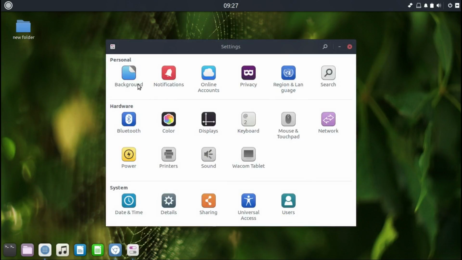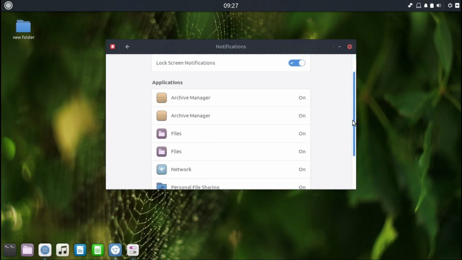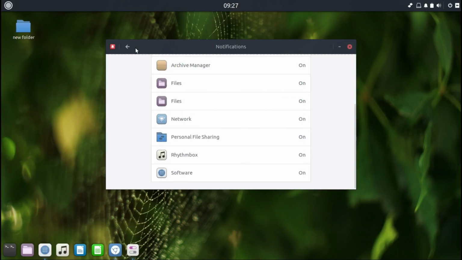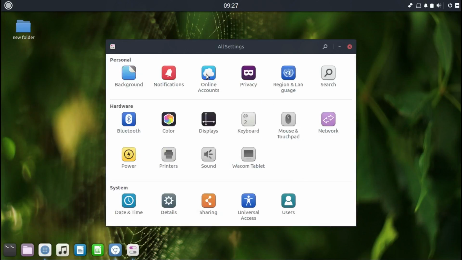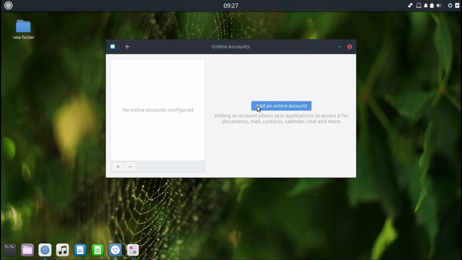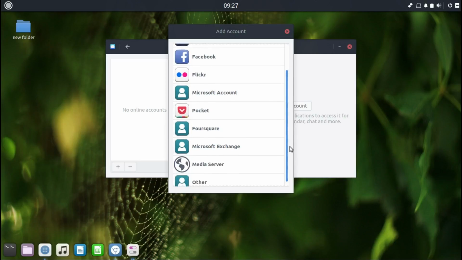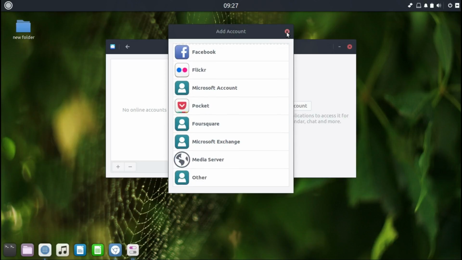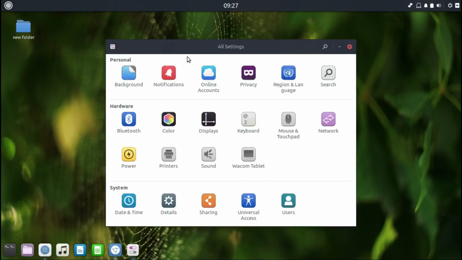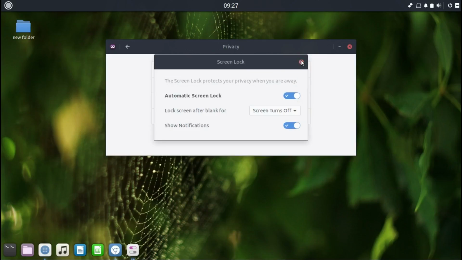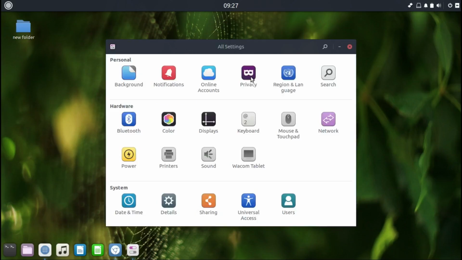Okay, let's go to the settings. As you can see, this is GNOME. Straight background, so we're just looking at notifications. You can manually configure your notifications, turn them on and off, what you want to see, what you want to get notifications of. Online accounts, if you want to add your Gmail account or OwnCloud or Facebook, straightforward stuff. For Linux, you can have a look at it. If you needed privacy, yeah, you can change the privacy settings.